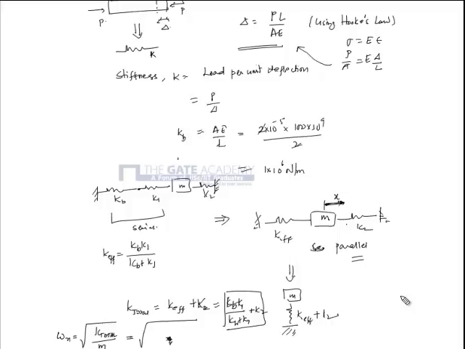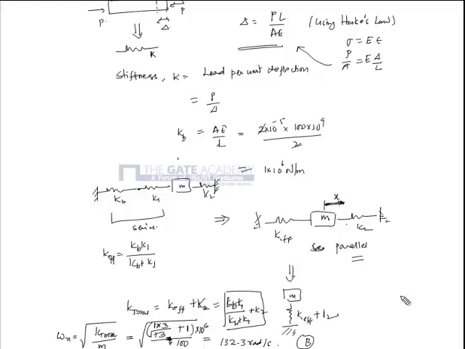KB is 1, K1 is 3, so 1 into 3 by 1 plus 3, plus K2 which is 1, mass is 100, and this entire thing is 10 power 6. So I end up getting 132.3 radians per second. So the answer is B.